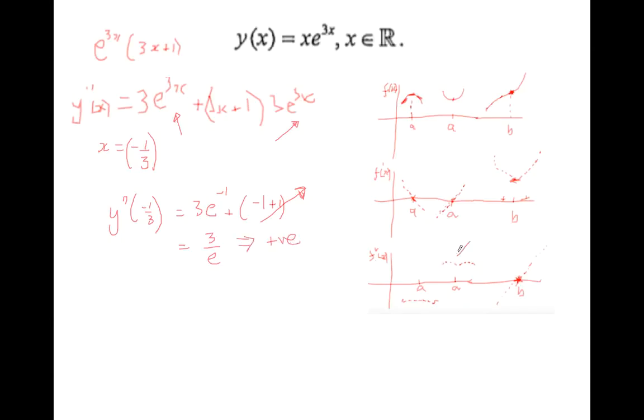If we have positive here, then we know we've got a local minimum. So f double dash of x, I'm mixing my notation up here, is greater than 0 at x equals negative 1/3. Therefore we have a local minimum.